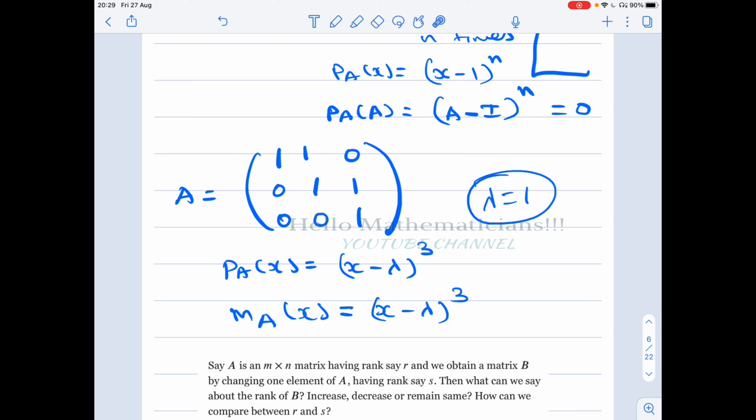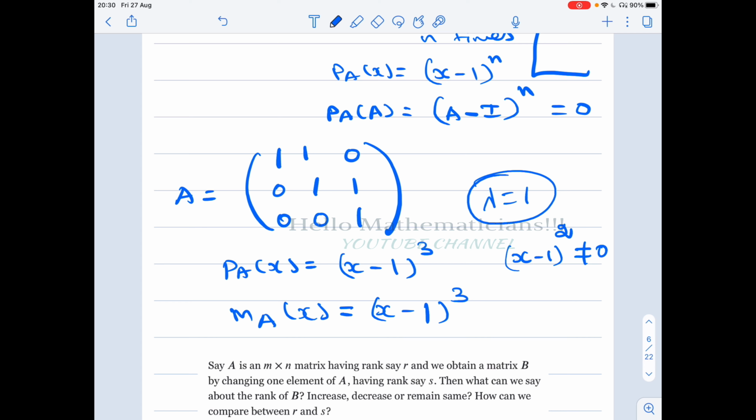It is a real matrix, so it can be thought of as a complex matrix also. (x minus 1)^3 is the characteristic polynomial, and the minimal polynomial is also (x minus 1)^3. Therefore, (x minus 1)^2 is not equal to 0 on it.